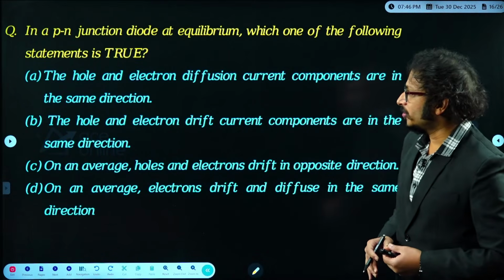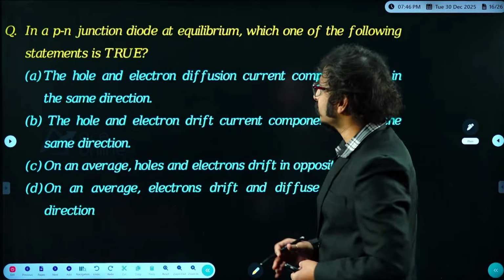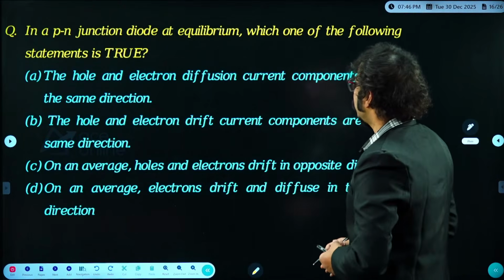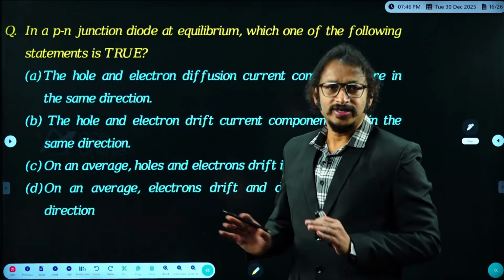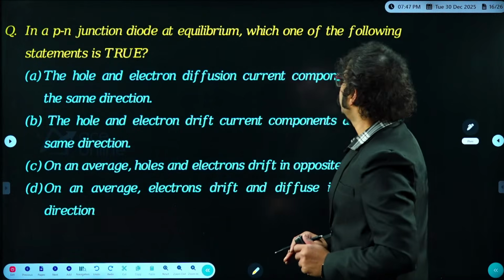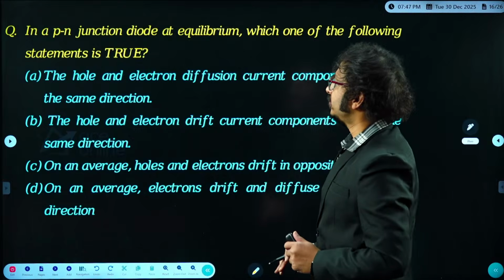Let me go for one more very interesting question. Have a look carefully, guys. In a PN junction diode at equilibrium, underline the word carefully, equilibrium, okay, net current equal to 0. Now, which one of the following statements is true?